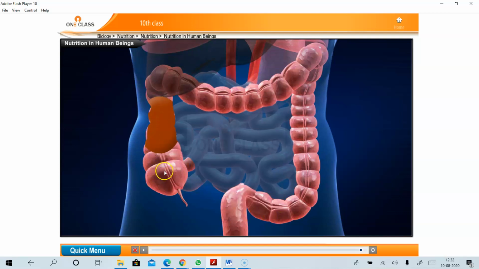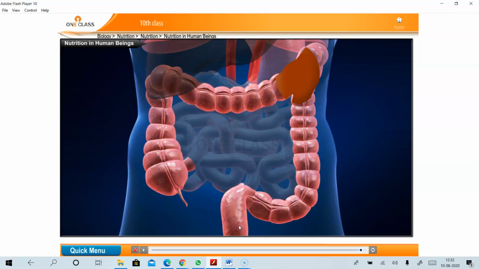You can see the video here. The undigested food is moved through the large intestine and transferred to the anus. Finally, the unwanted material is removed from the body through the anus.